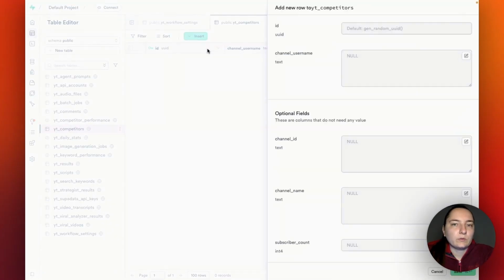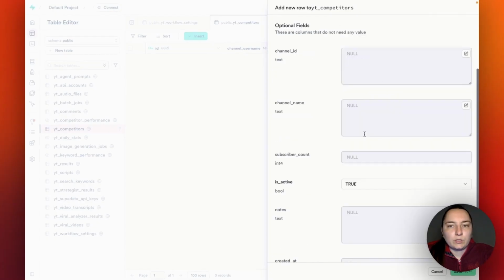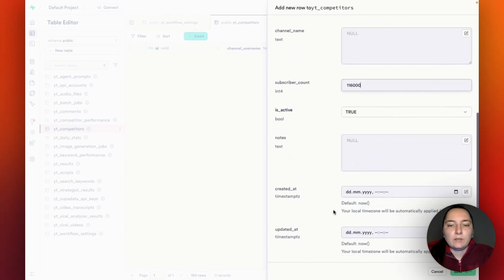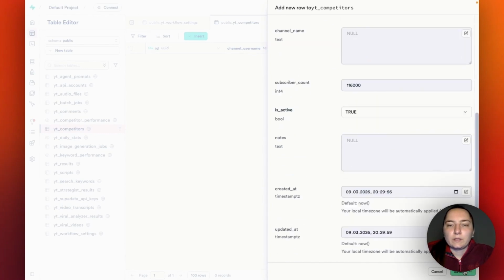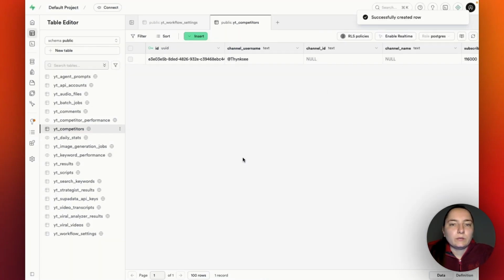So we will insert a new row. You don't have to touch this, it will be generated automatically, and we will just input channel username and the rest of it. So you can also subscribe account if you want, just for your information, but for the workflow it doesn't need that. Okay, you can set the created date and updated date to now, and is active too, okay? And then you can save it and it says successful. So you will do that for all your competitors.